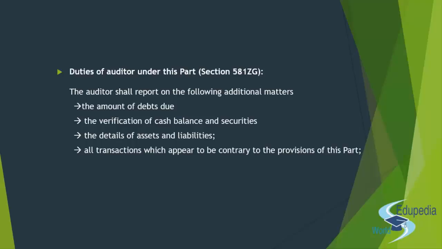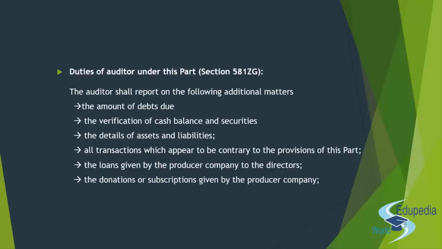Additionally, these are a few more things that the auditor is supposed to do, right? So in a producer company, the auditor will have to go ahead and report about the debts due, right? So whatever debt is due to the producer company, and whatever bad debt also accrues, right? These things have to be reported separately.